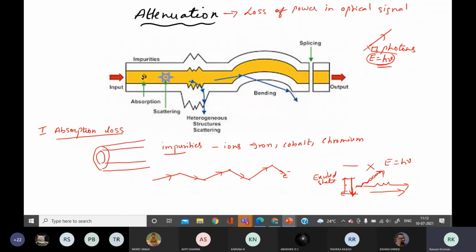If there are 100 electrons of the impurity atom, 100 photons will be lost. This is called absorption loss.